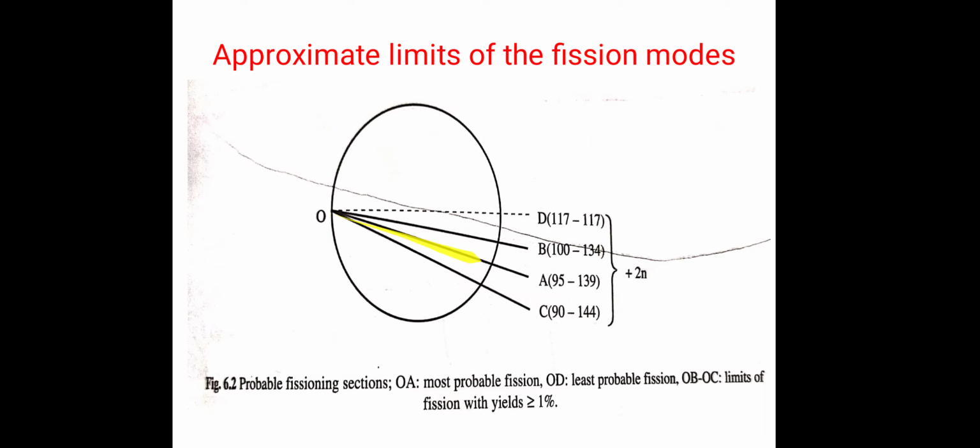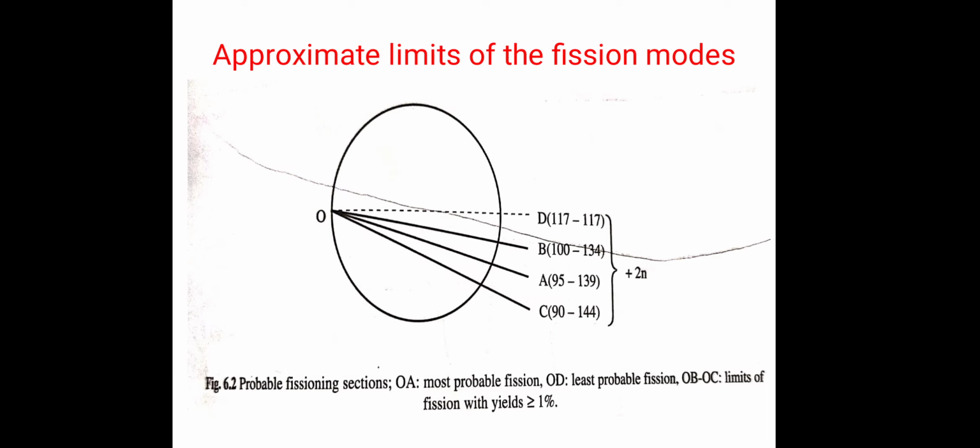Now when we consider line OA, this part represents an element having mass number 95, while this represents an element having mass number 139. Now when we consider line OC, again this part is smaller and represents an element having mass number 90, while the greater part shows an element having mass number 144.